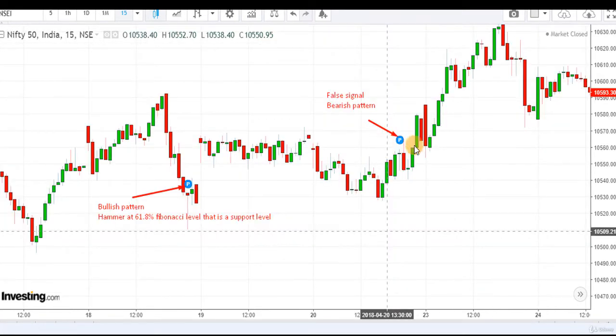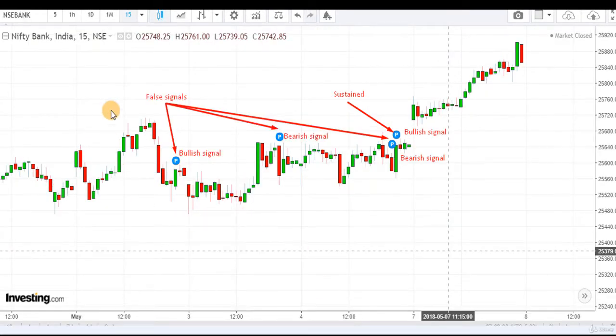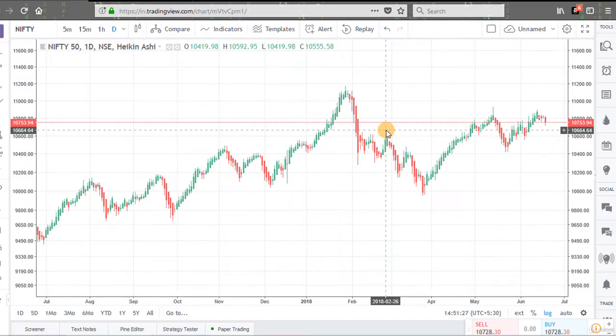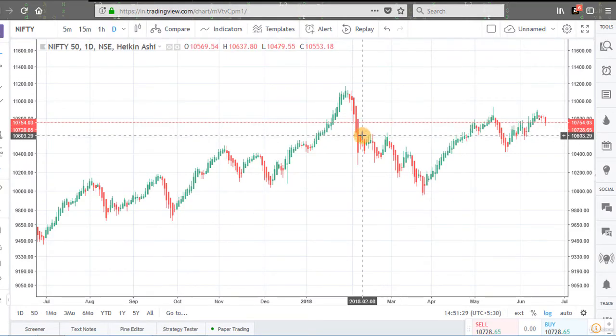This was also a bearish candlestick pattern, but prices are going in an upward direction. This is also a false signal. And in this chart also we are getting many false signals with general candlestick patterns. So here a good strategy requires not to follow every signal but to skip those false signals by using Heikin-Ashi charts.